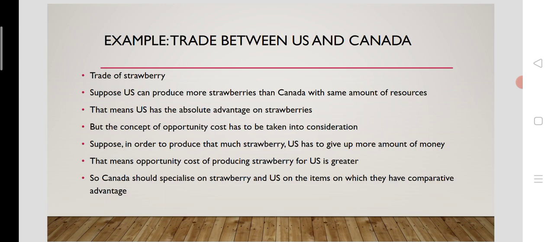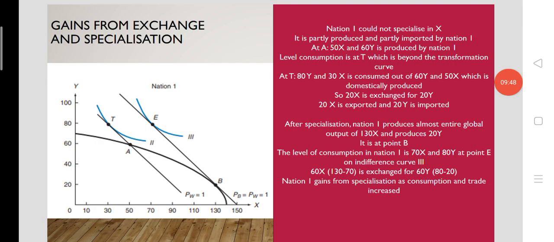And so this is the situation for the need for specialization between two nations. Here we are going to look diagrammatically at the gains from exchange and gains from specialization. Let's look with the help of a diagram. Here we take an example of nation 1 only.